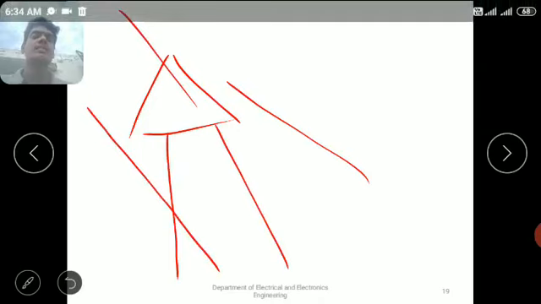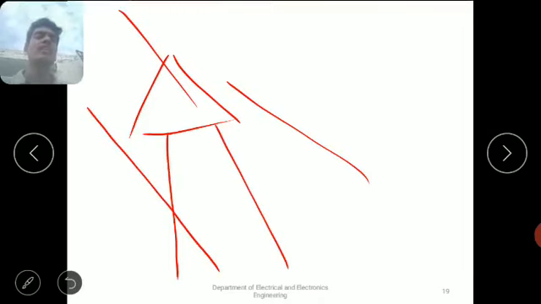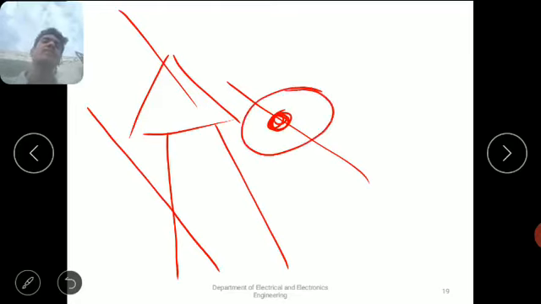These three are the transmission lines. If there is any joint to the transmission line nearer to the tower, and this joint fails, then what happens? The conductor falls down and touches the ground. This is the open circuit fault.